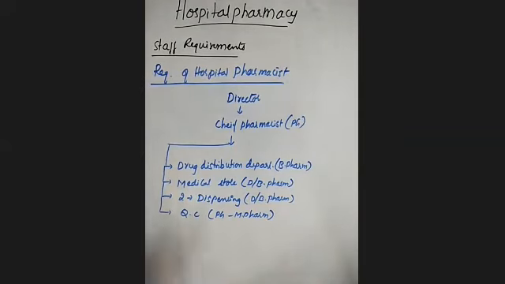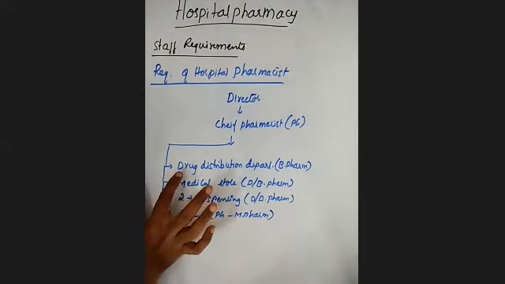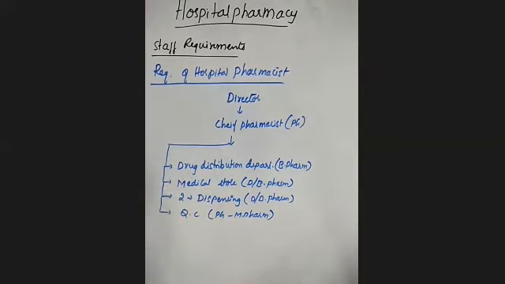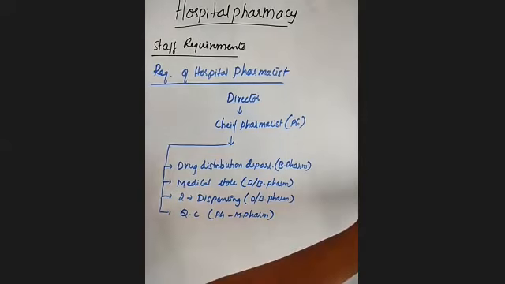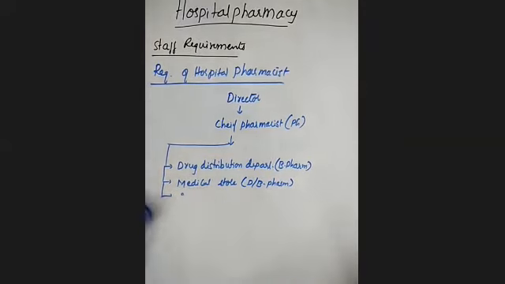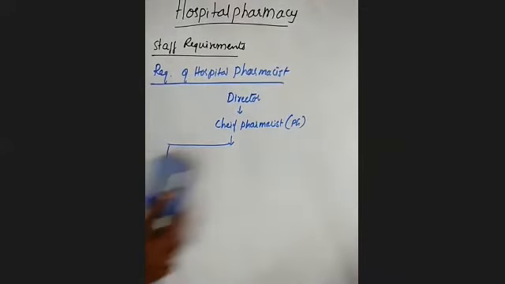That means one pharmacist in the drug distribution department, one in the medical store, 2 in the dispensing unit, and one in quality control. These are all the staff requirements in case of the hospital pharmacy.